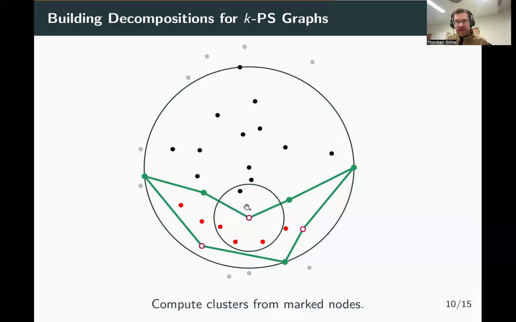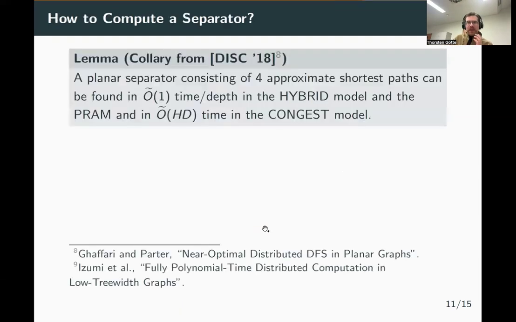However, all of these steps only work under the premise that we can compute this k-path separator. And here comes the difficult part, because these k-path separators are, depending on the graph class, quite difficult to compute. If we have a planar graph, one can essentially extend known path separator construction algorithms to the CONGEST model and the hybrid model and simply use them. There's an algorithm by Ghaffari and Parter, which computes path separators for planar graphs in the CONGEST model. With some little adaptation, we can take that one.